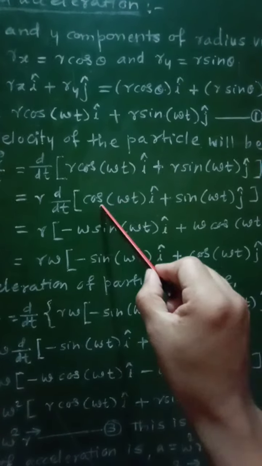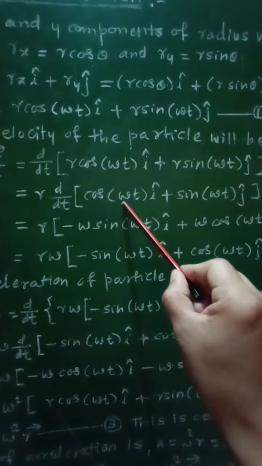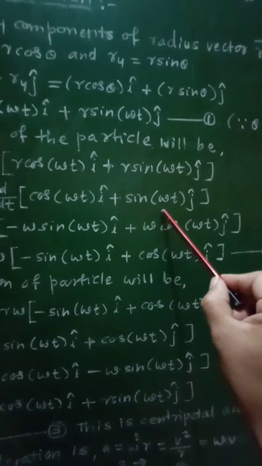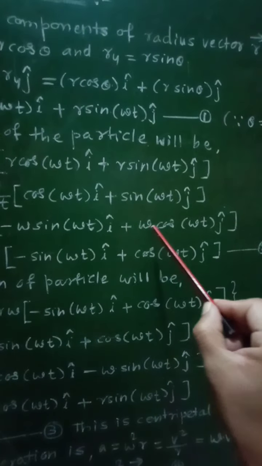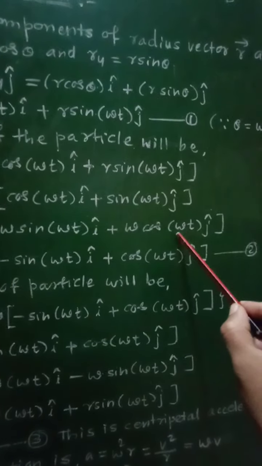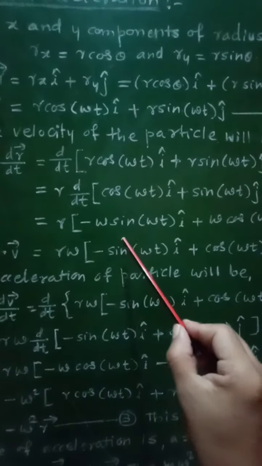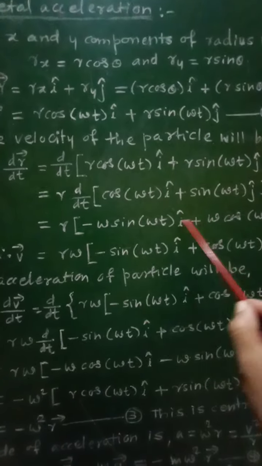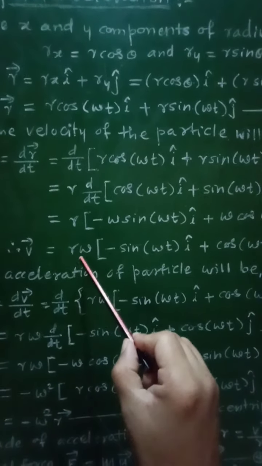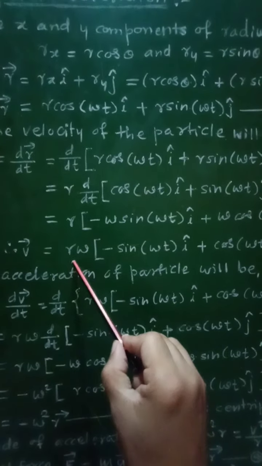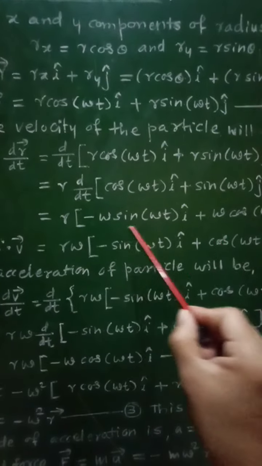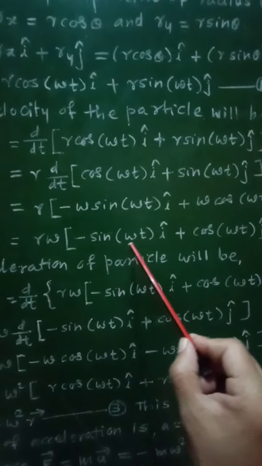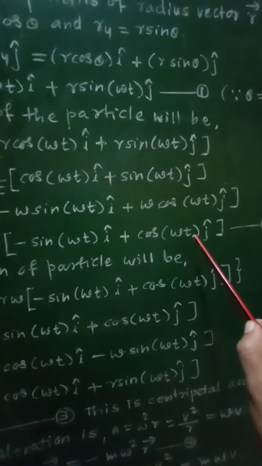So derivative of this cos omega t is minus omega sin omega t i cap, plus derivative of this sin omega t j cap is plus omega cos omega t j cap. Therefore we can write vector v is equal to, again this omega is constant so taken out, r omega, that is omega is taken common from these two, so r omega into minus sin omega t i cap plus cos omega t j cap.